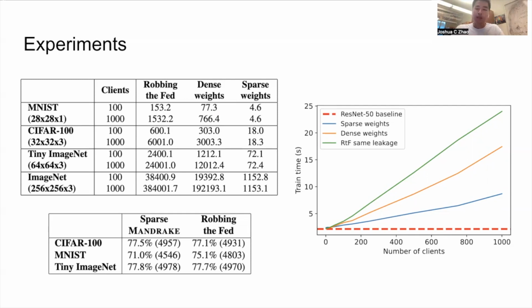And finally, the table on the bottom shows the sparse Mandrake attack and the robbing the Fed leakage rate. Even with a significantly smaller model and significantly reduced computation time, sparse Mandrake is still able to achieve equal or almost equal leakage rate compared to robbing the Fed. So really, sparsity does not bring any downsides here.